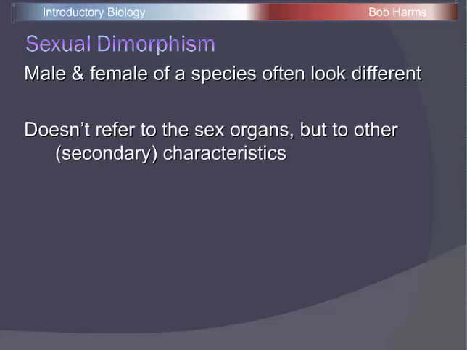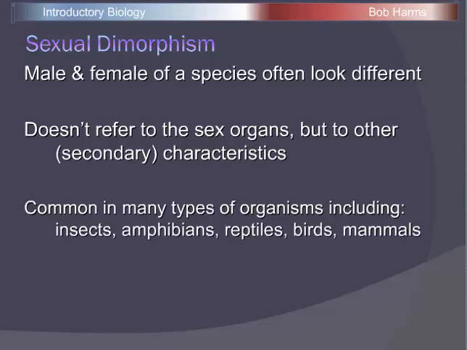Now obviously males and females are different. They have different sex organs or reproductive structures. But when we talk about sexual dimorphism, we're not referring to those sex organs, but instead to other characteristics, which are sometimes referred to as secondary sex characteristics. And in some species, these are extremely exaggerated. In fact, for many species, males and females of the same species were actually classified as different species, as different organisms, and it wasn't until they were observed mating in nature that we realized they were males and females of the same type of organism.